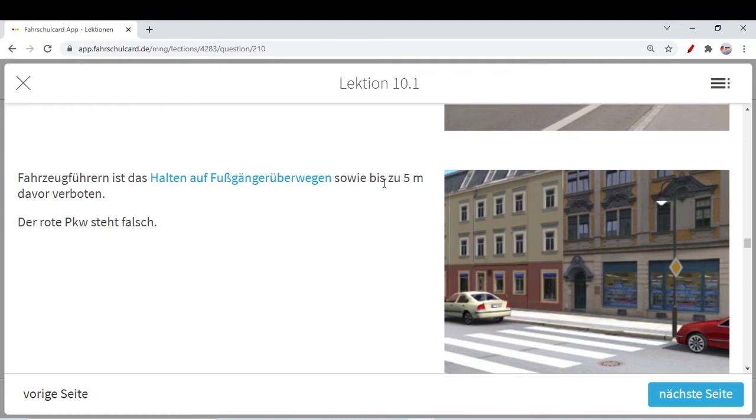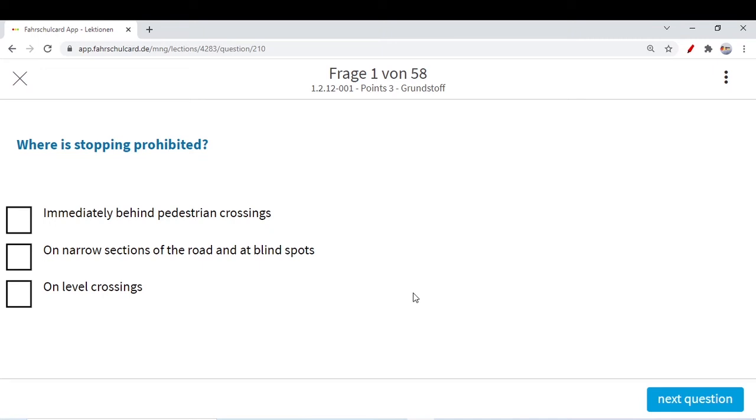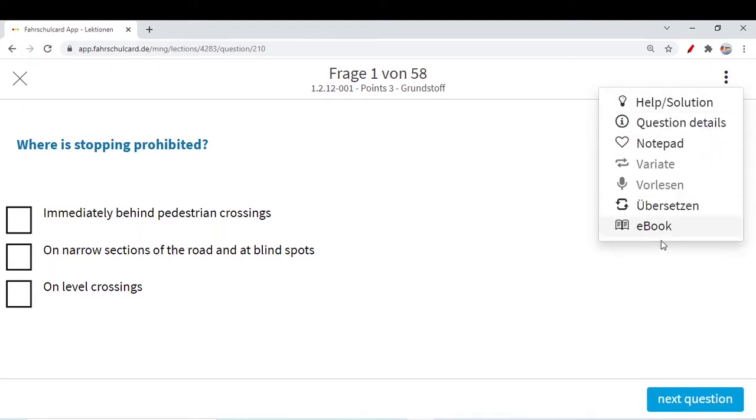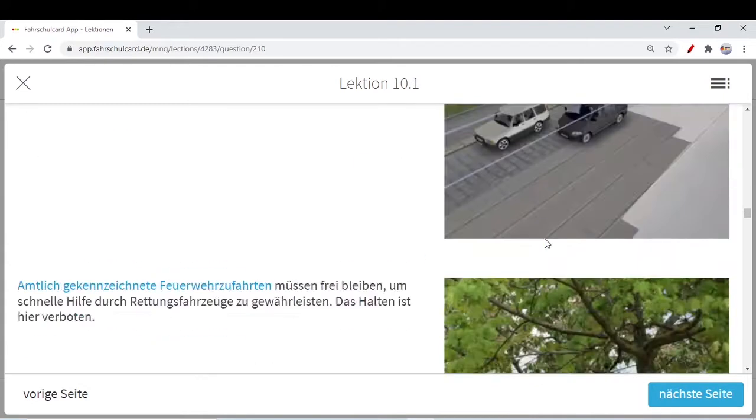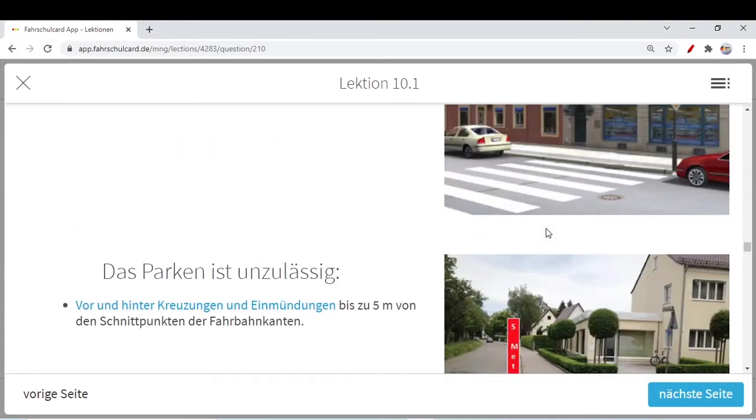So they are saying it like "bis zu 5 Meter vor verboten", it is not allowed till 5 meters, like you can say before the zebra crossing or in front of. So where is stopping prohibited? Immediately behind pedestrian crossing? No, as I told you, this term you need to remember. Behind pedestrian crossing means after the zebra crossing. Here there is no restriction. You can stop here, you can park here, but immediately before the zebra crossing, or you can say in front of the zebra crossing, you cannot stop or park.